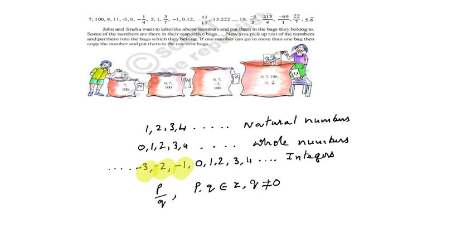Then they are called rational numbers. You already know it from 7th and 8th class also. Rational numbers.